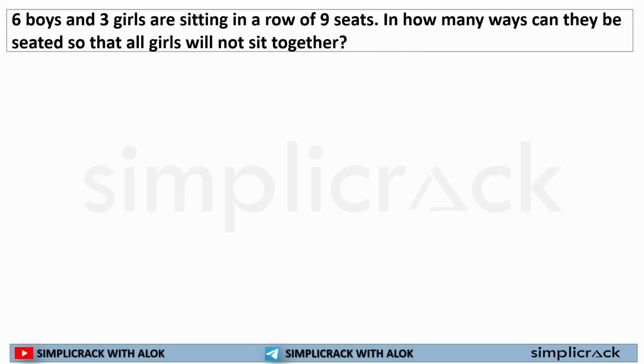Now, in the previous question we solved that girls will sit together. Now, girls are not sitting together. What can I do? I can calculate in how many ways all the students can sit, and deduct the number of ways girls will sit together out of the total number of ways they can sit.